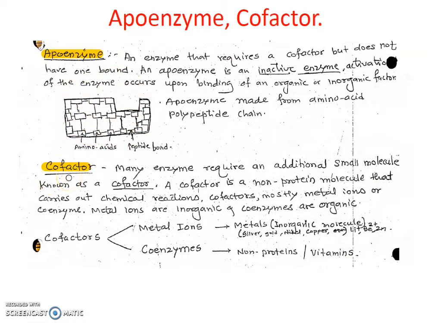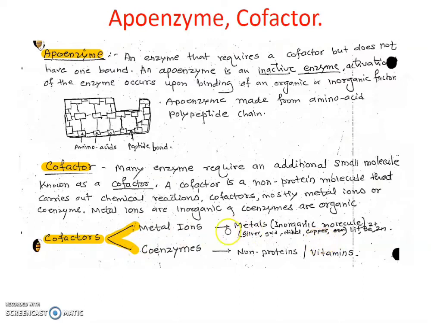The cofactor is a non-protein part, and cofactor is divided into two parts. First, see what a cofactor is. Many enzymes require an additional small molecule known as a cofactor. A cofactor is a non-protein molecule that carries out chemical reactions. Cofactors are mostly metal ions or coenzymes. Metal ions are inorganic, while coenzymes are organic. So the cofactor is again divided into two parts: one is metal, another is coenzymes.